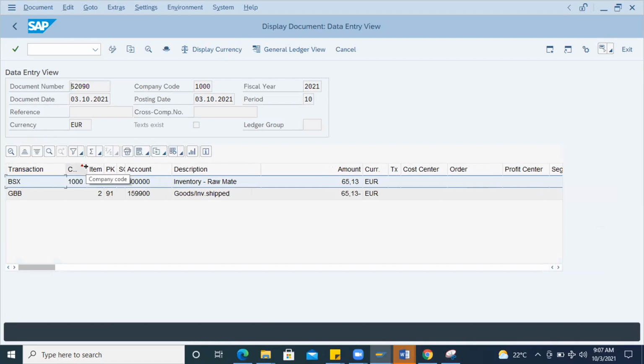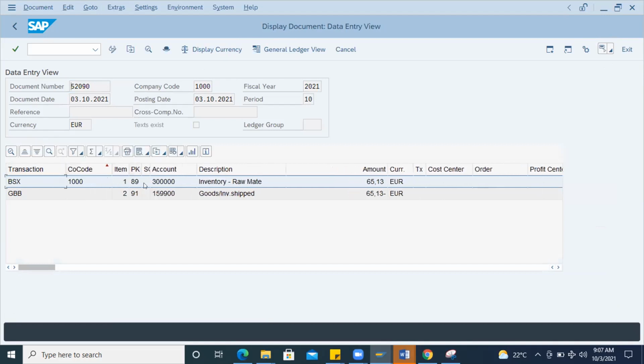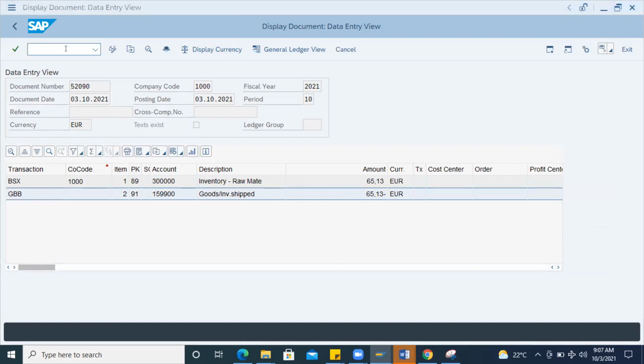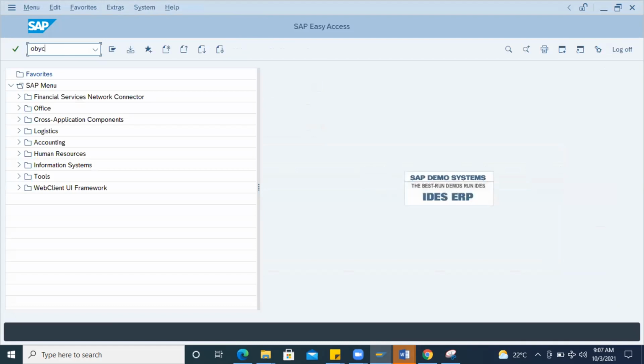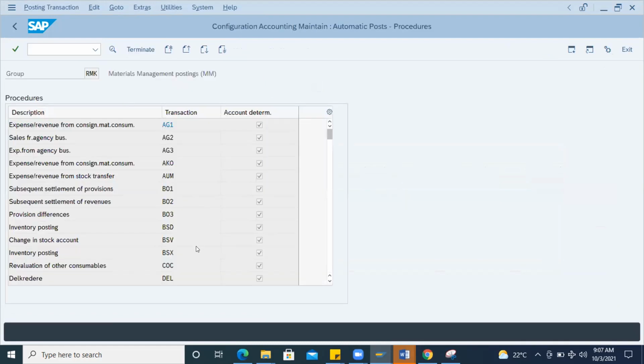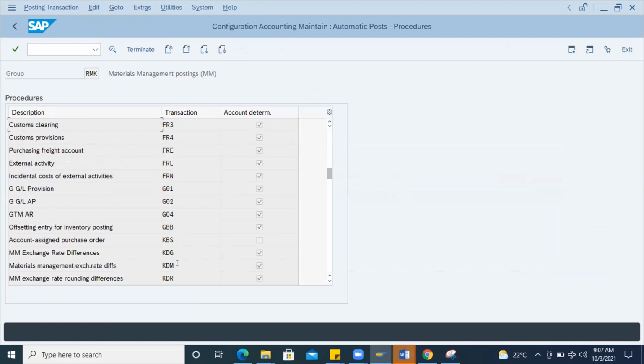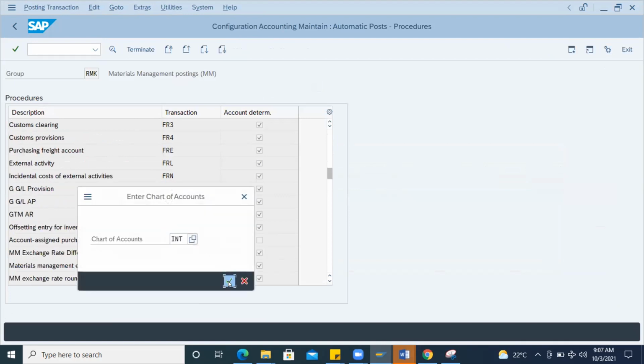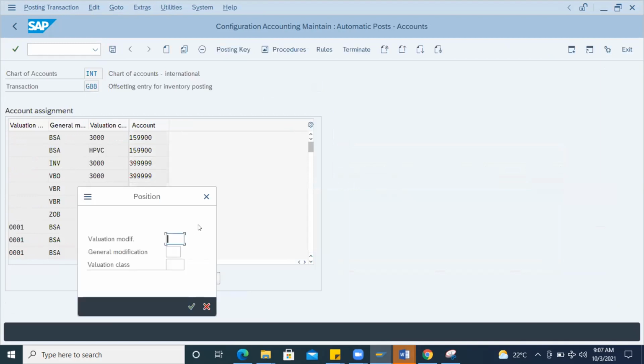See, BSX is for the inventory posting. You can see company code 1000, GL account 30000, which is the inventory of raw material, already maintained in the system, that is hitting. This is a GL account, and this GBB, which I maintained now, 159900 in the system. I'll show that again. OBYC and GBB here. INT. Here I'll search for 7000. Sorry, 3000, with 3000, the GBB.